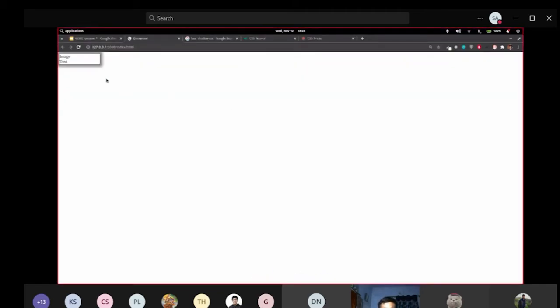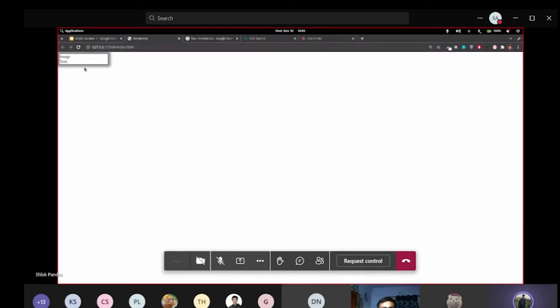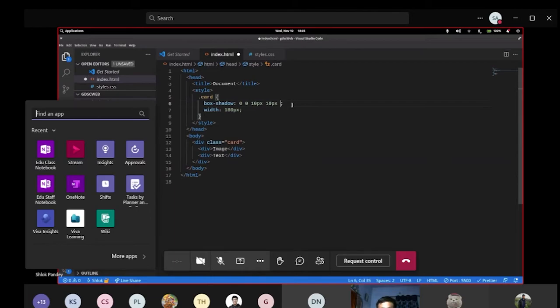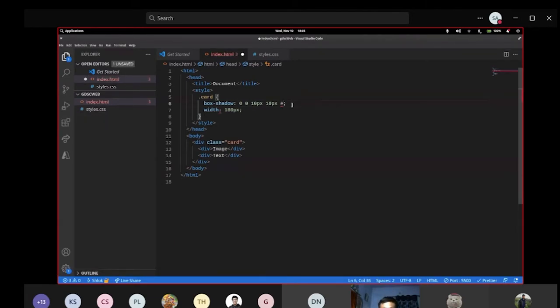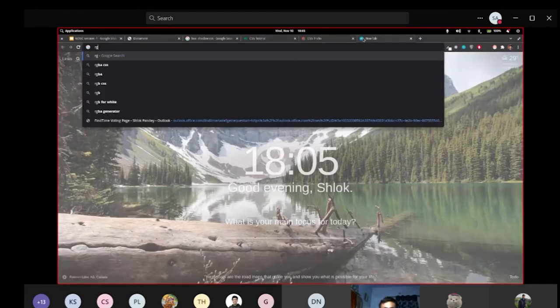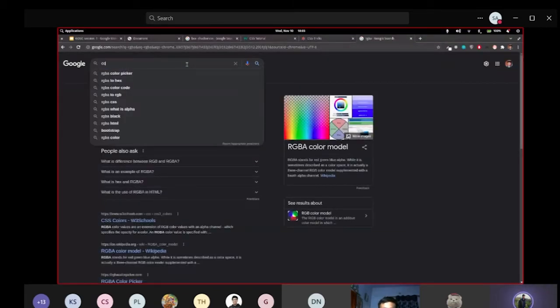So I'm using 150 pixels width, or even more. Let's make it 180 pixels width, right? For these colors, I can use multiple ways of giving this color. I can use a normal text, or I can be more specific. I can give any RGBA color, like using hash or something. Let me open the color picker.